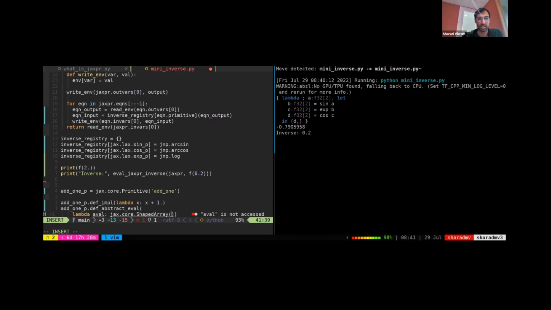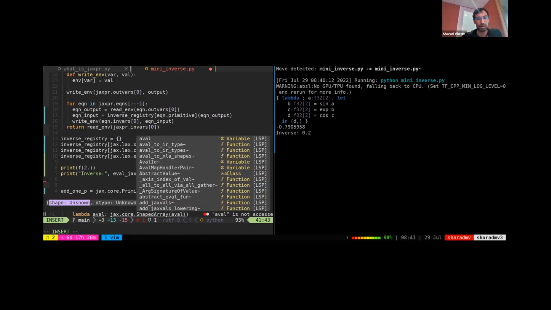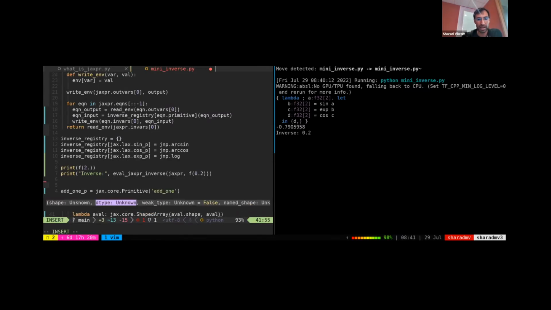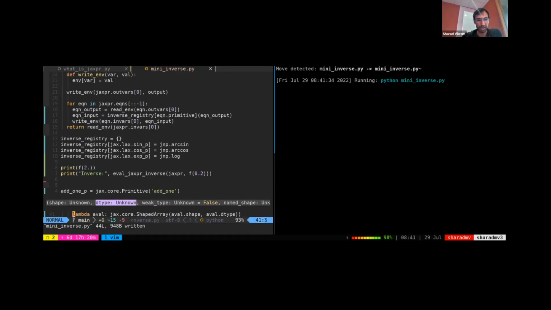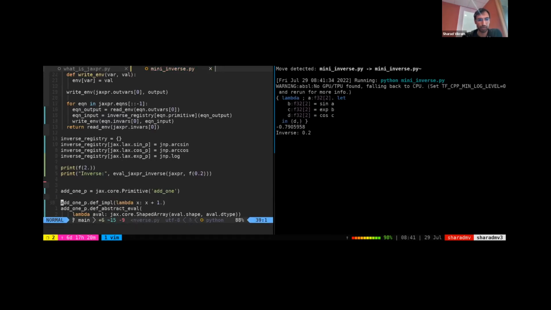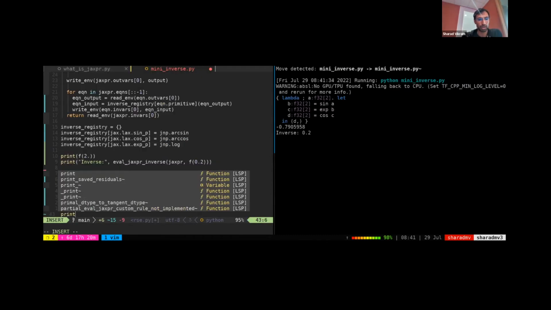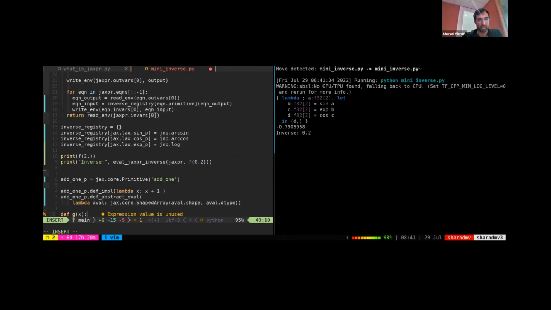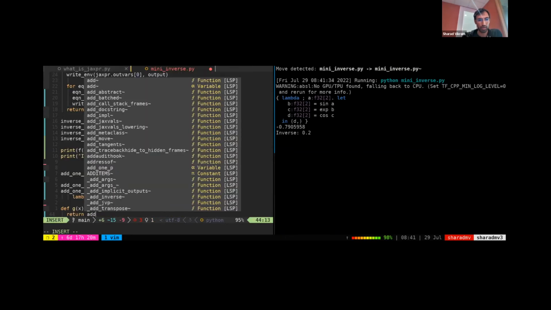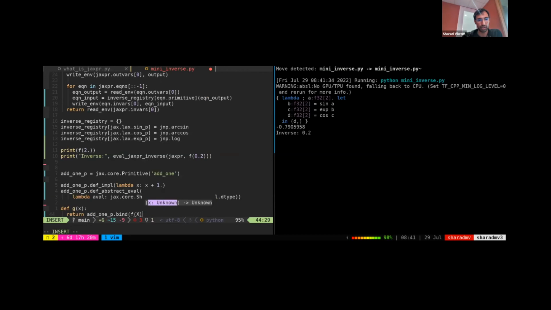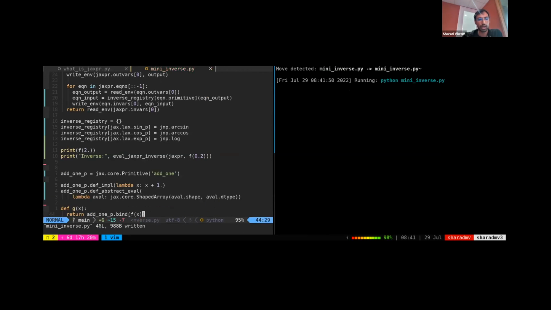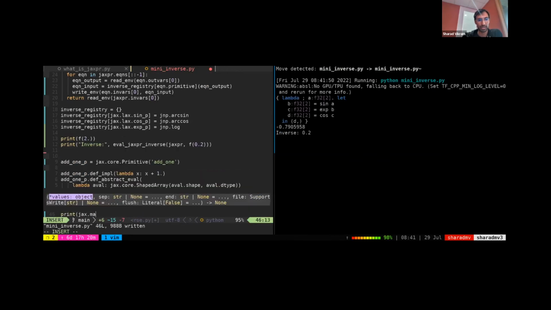That's basically just saying it's a value with a shape and a dtype. And because we're adding 1 to it, we're not really changing it. So yeah, that's just the abstract eval rule. It just returns something of the same shape and dtype. And we could say, let's write a new function, g of x, and return add1_p.bind of f of x. And we can now print this in Jaxpr form.